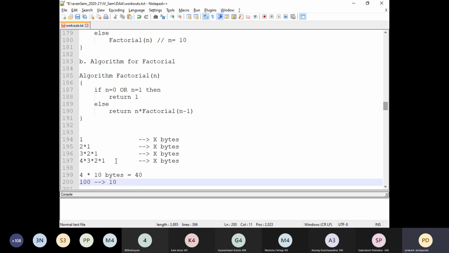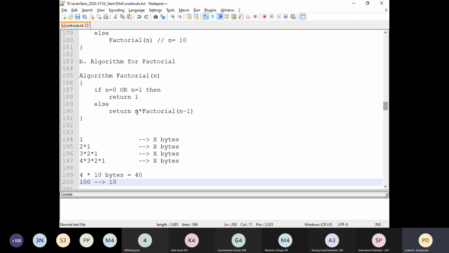So these types of memory spaces directly depend upon the instance characteristics or instance variables. Instance characteristics are nothing but the variables on which the entire algorithm depends. The memory space may vary. Sometimes the time also may vary.